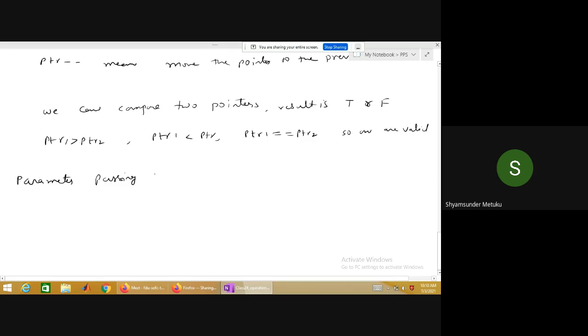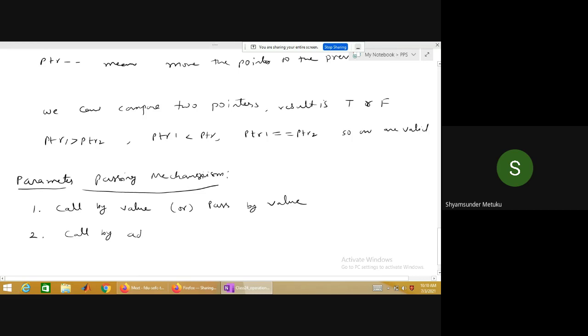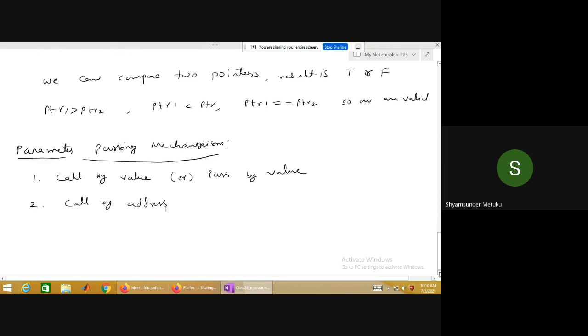So, parameter passing mechanism. There will be two things. One is call by value, also called pass by value. Anything is okay. Different books will give different notations. This is call by address. Okay, call by value, call by address. These are the two different mechanisms of function call while passing the parameters.